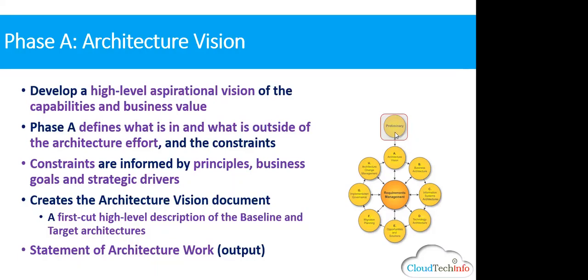In the exam, there will be a question: the output of the P phase is dash. They put raw, saw, some document name. So how to remember that? I always remember this raw document is like raw wood. A is saw. It's completely sawed exactly as we want. It's sawed wood. So the statement of architectural work is the output.